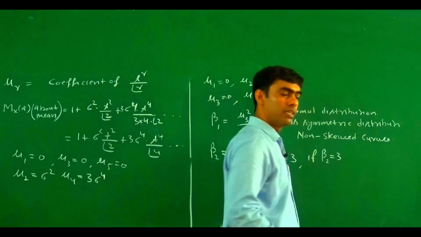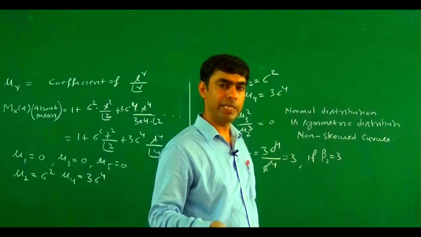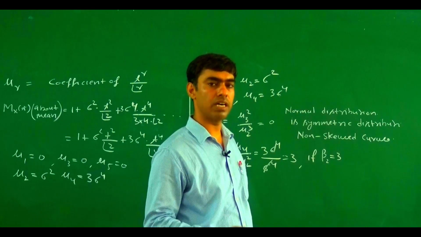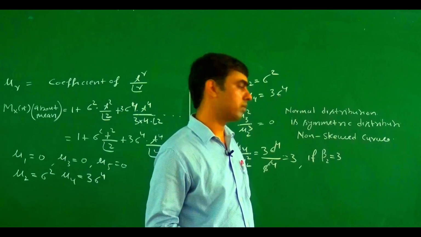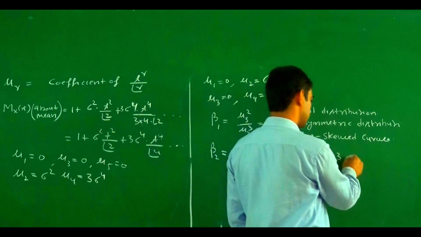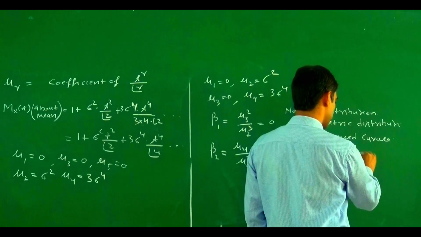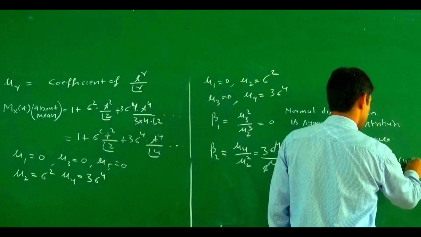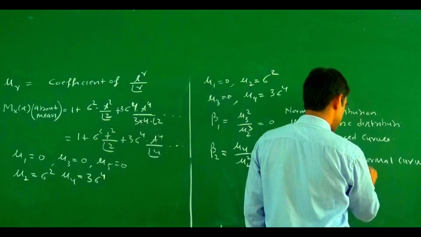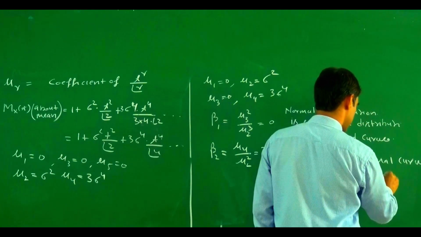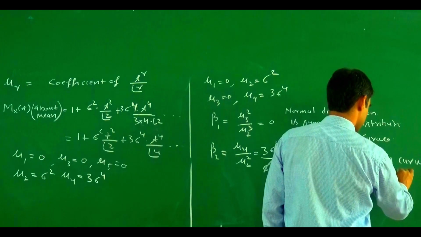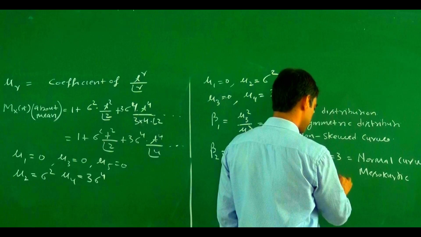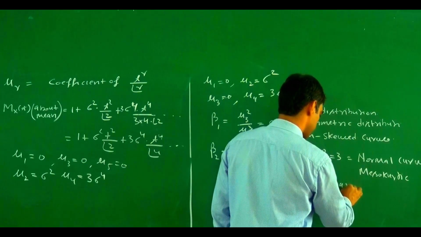If we measure in terms of peakedness, whether the curve is leptokurtic, platykurtic or mesokurtic, meaning highly peaked, low peaked or normal curve, then beta 2 equal to 3 means the normal curve, also known as mesokurtic, in terms of kurtosis. This is the measure of kurtosis.